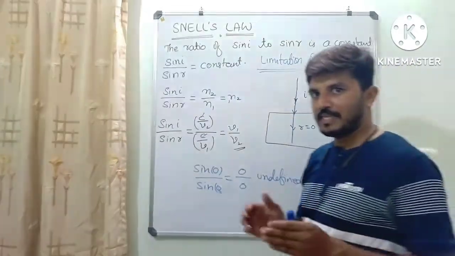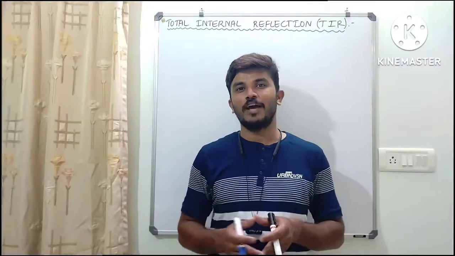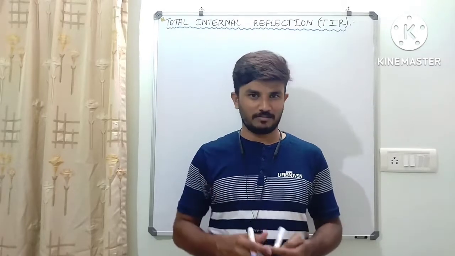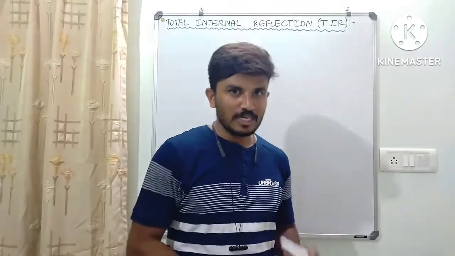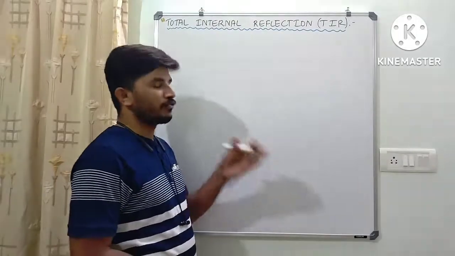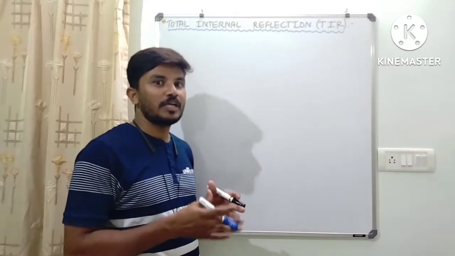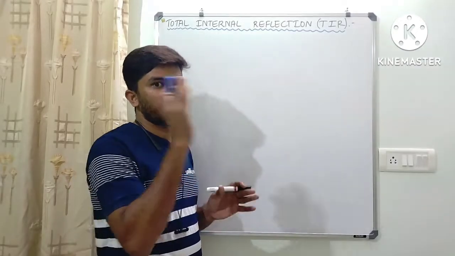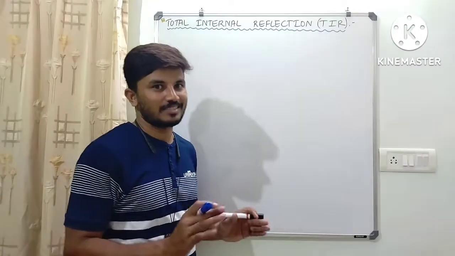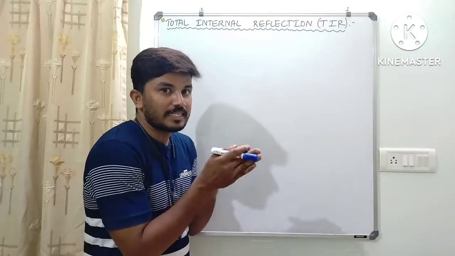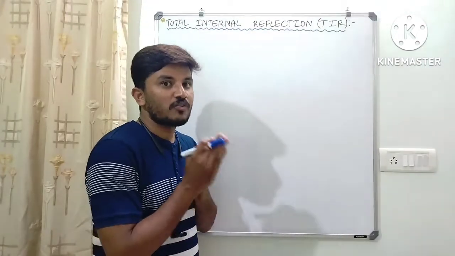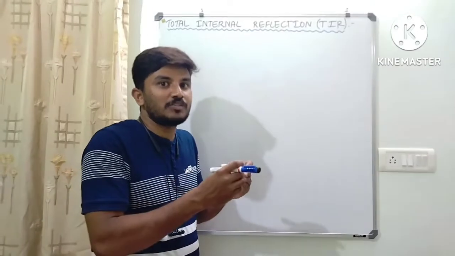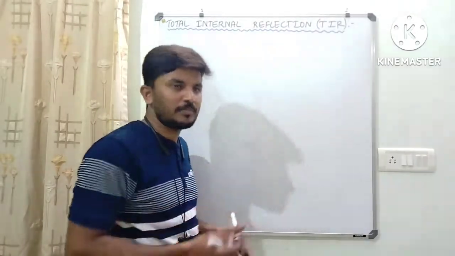Okay, dear students, I think all of you have understood. Next, we have the concept called total internal reflection. Dear students, total internal reflection is explained by using the concept of refraction through an optical medium. Here, instead of the light ray moving from rarer medium to denser medium, I consider the light ray which is moving from denser to rarer. Let me consider here.